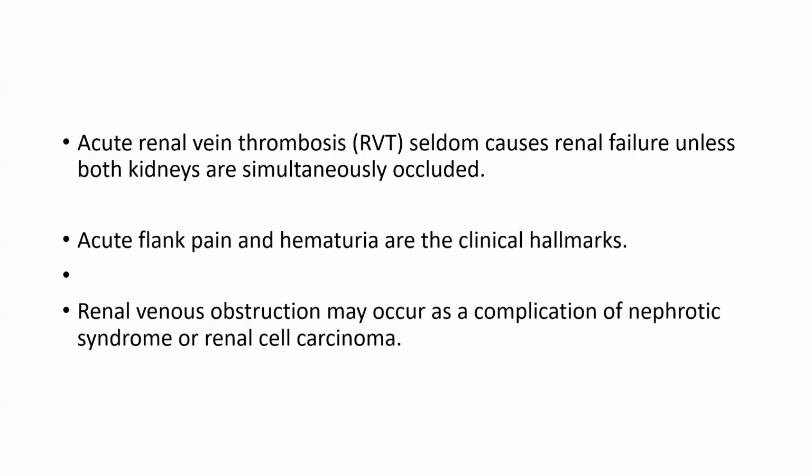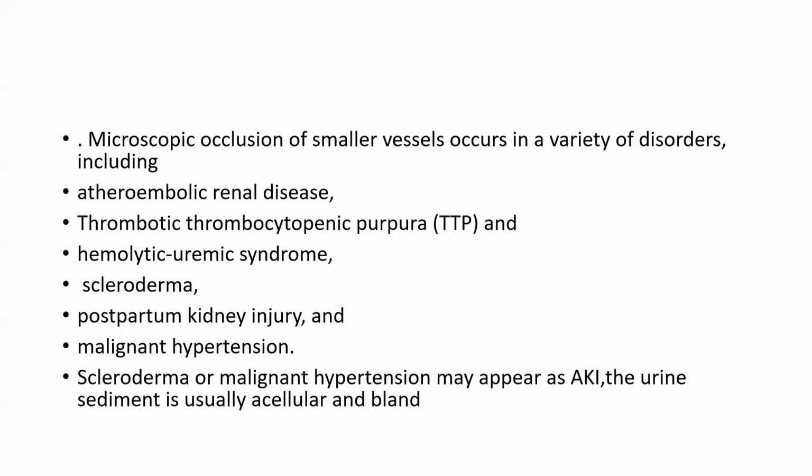Acute renal vein thrombosis seldom causes renal failure unless both kidneys are simultaneously occluded. Acute flank pain and hematuria are clinical hallmarks. Renal venous obstruction may occur as a complication of nephrotic syndrome or renal cell carcinoma.